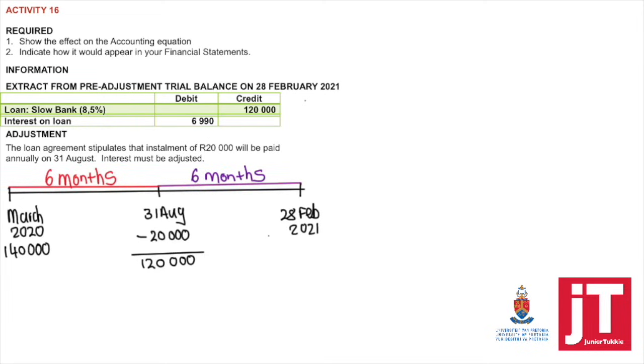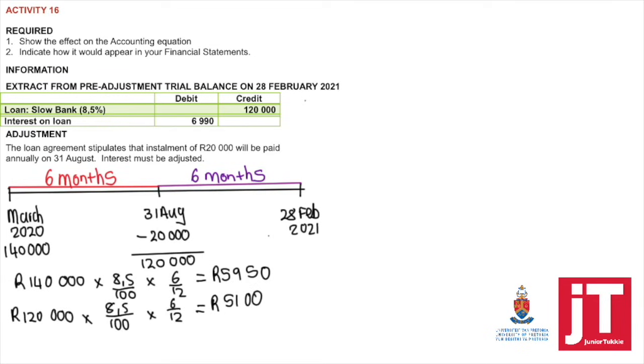Now, for 6 months, we need to work out the interest on 140,000 and for 6 months on 120,000. So my total interest added together will appear in my interest on loan account.